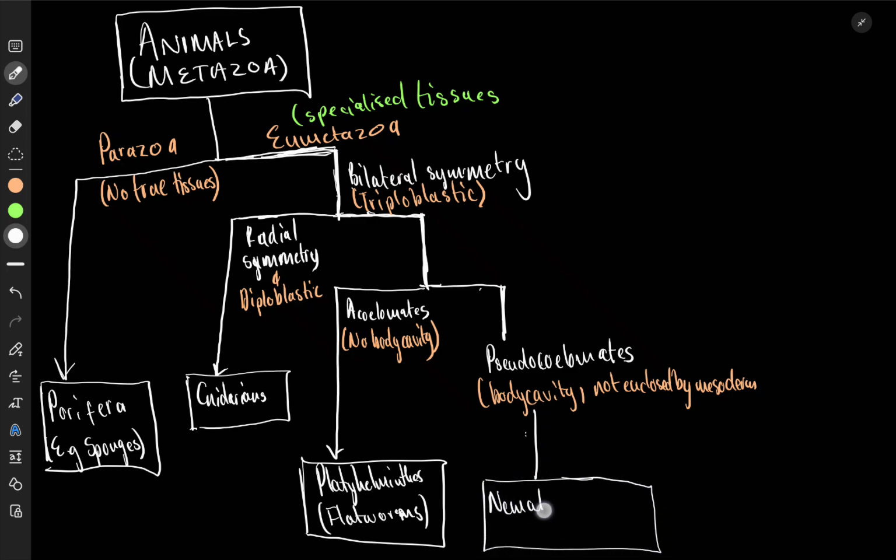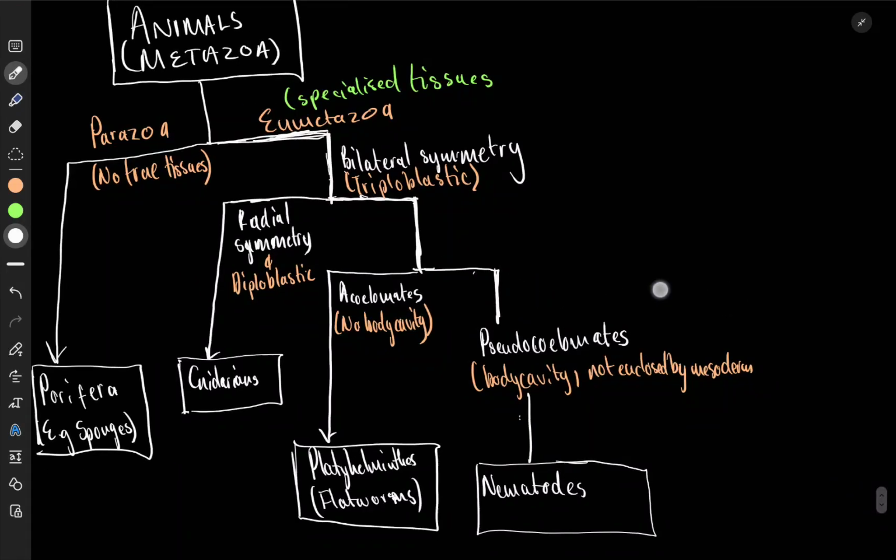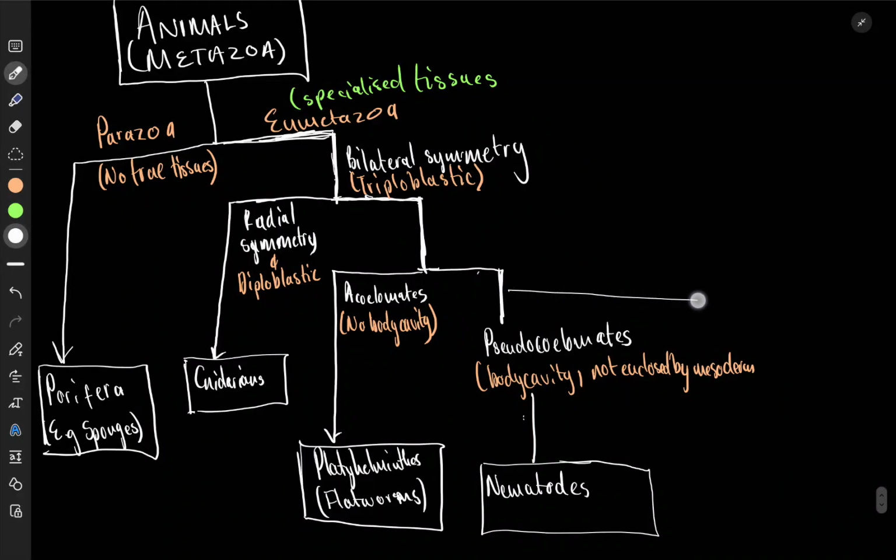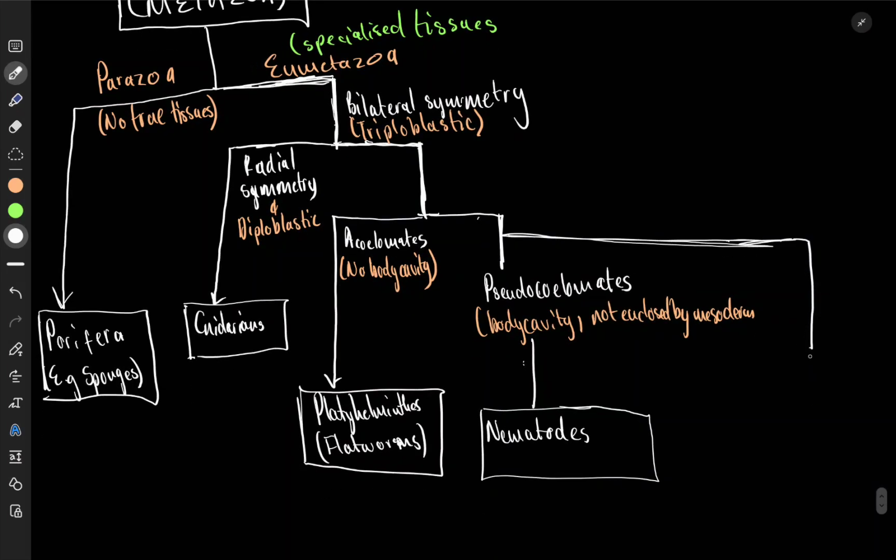So nematoda, sometimes we say nematoda or nematodes. Nematodes, these ones are your roundworms. Now, what else do we have after these pseudocoelomates? Now we go to the last one, and I'm going to have to force it down there. This one is going to be your coelomates.